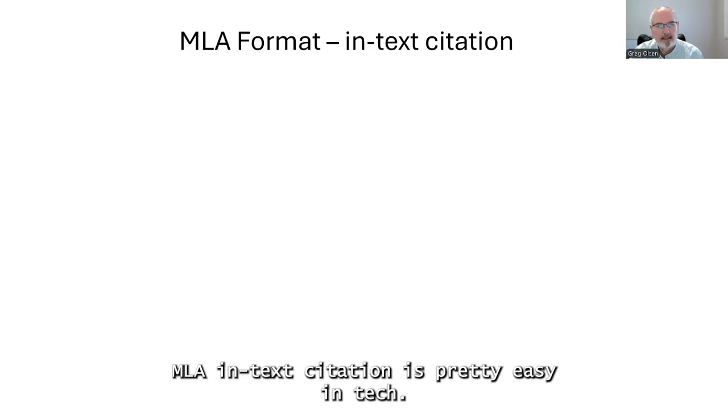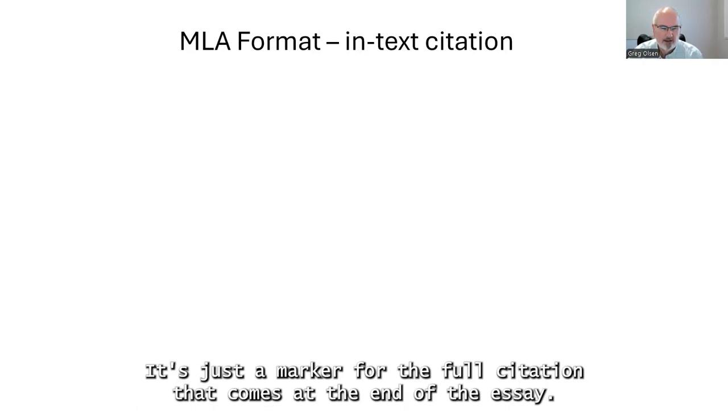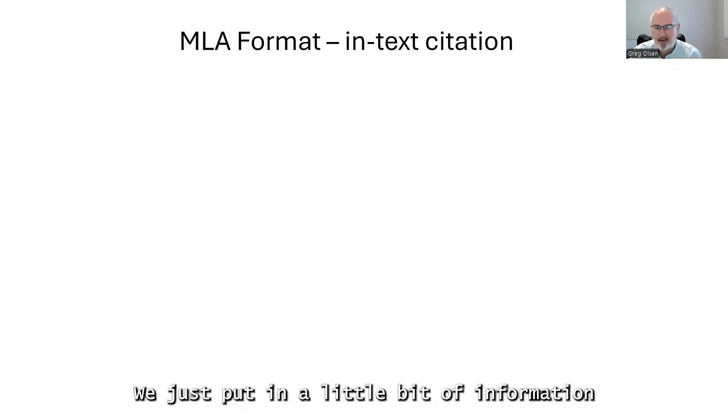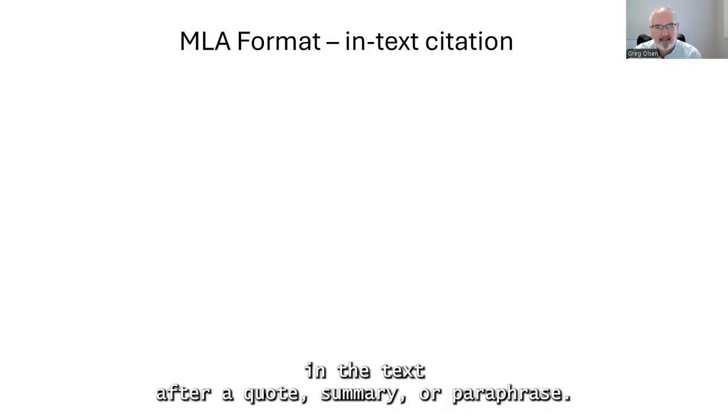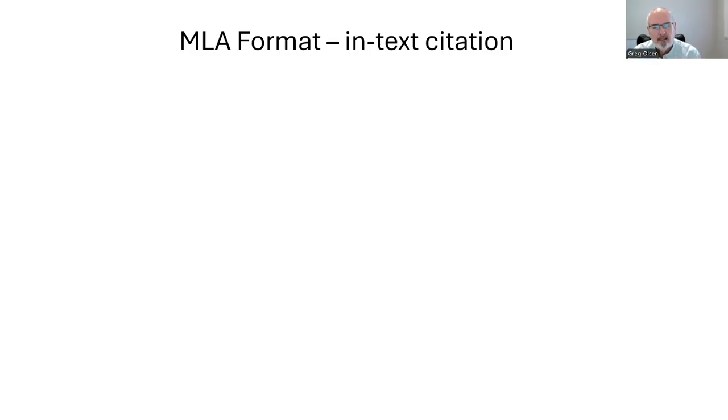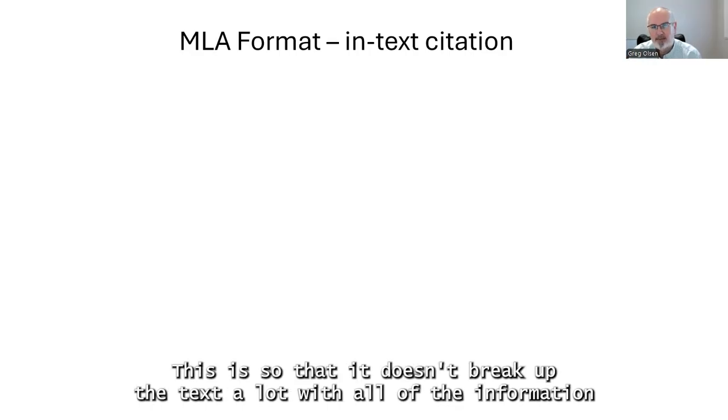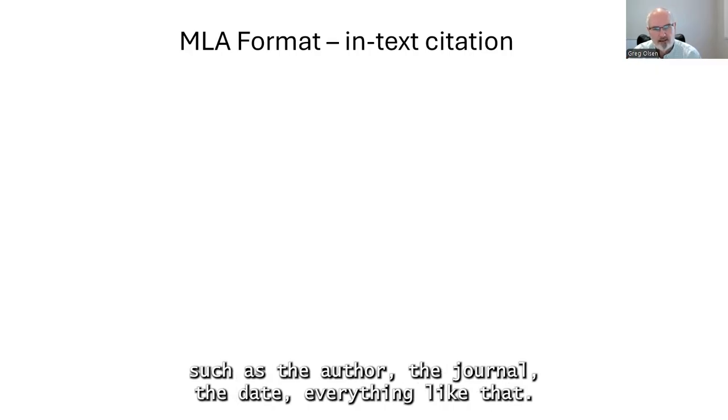MLA in-text citation is pretty easy. In-text citation is just a marker for the full citation that comes at the end of the essay. We just put in a little bit of information in the text after a quote, summary, or paraphrase. This is so that it doesn't break up the text a lot with all of the information, such as the author, the journal, the date, everything like that.